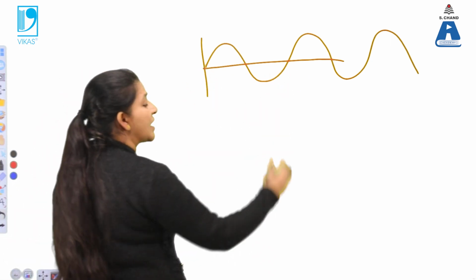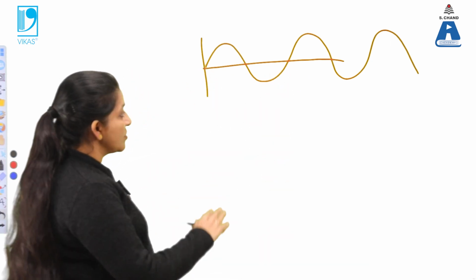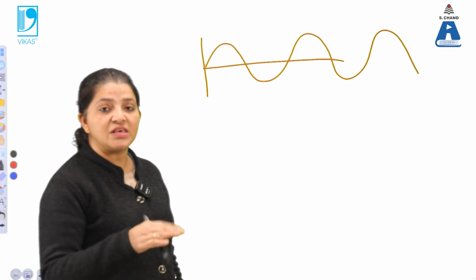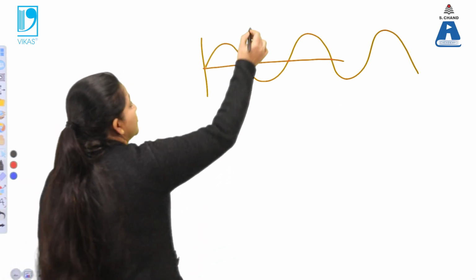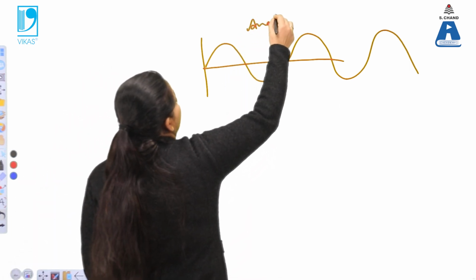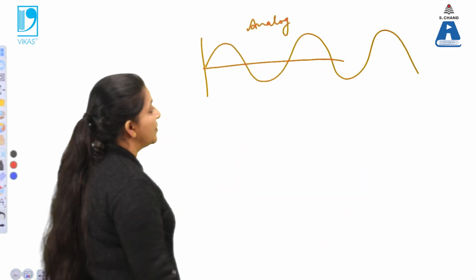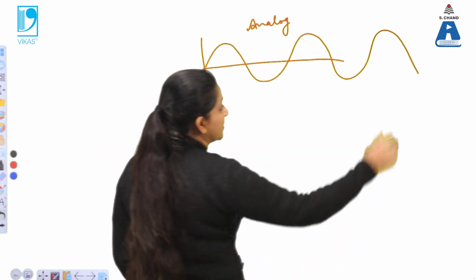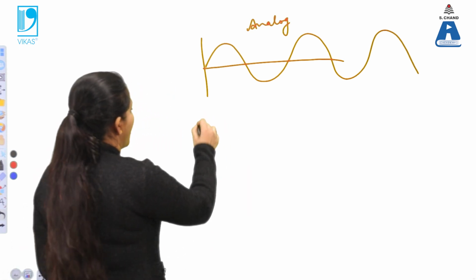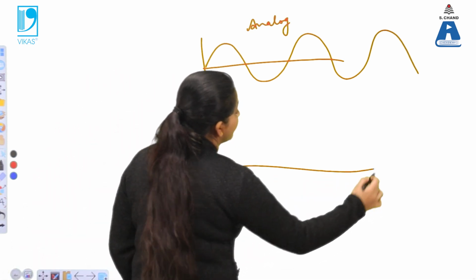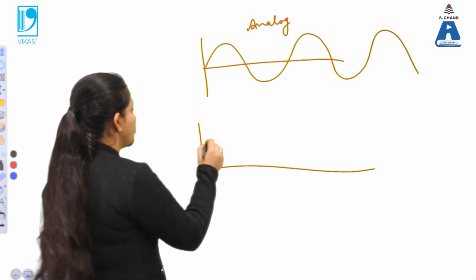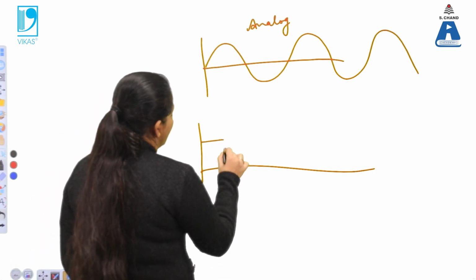This is also known as a sine wave or cosine wave, because sine waves as well as cosine waves are continuous waves. Why? This is for analog signals, because they are continuous, no discontinuity is there, and that will be represented up to infinity time. Now digital signals are represented with square waves. So what is the meaning of square wave? Means like this.